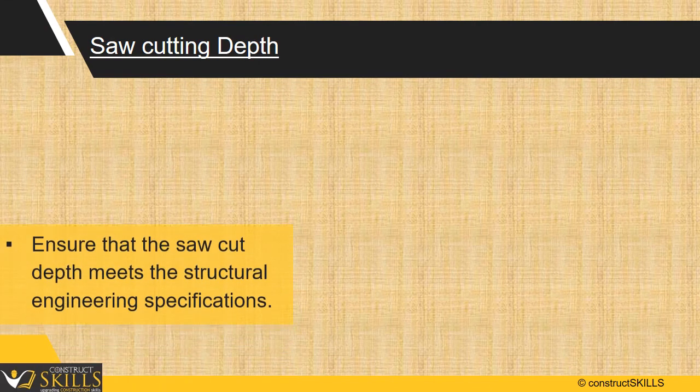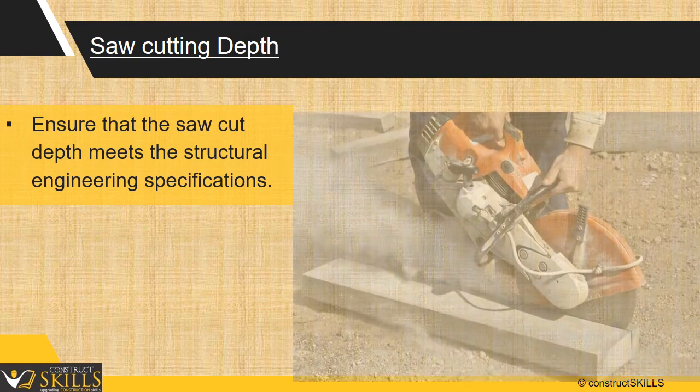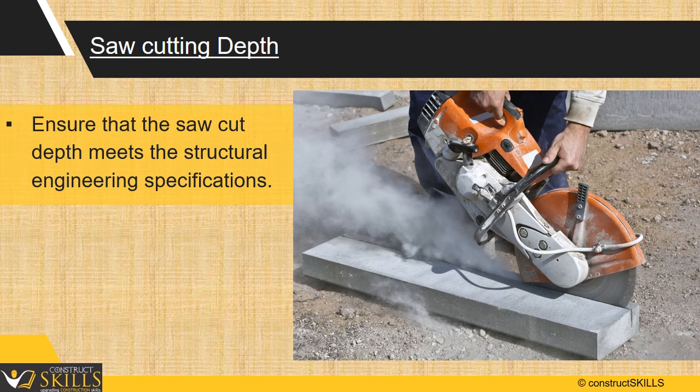Saw cutting depth. Ensure that the saw cut depth meets the structural engineering specifications. If the joint is too deep, aggregate interlocking will not be sufficient to transfer loads. If the saw cut is too shallow, random cracking might occur.